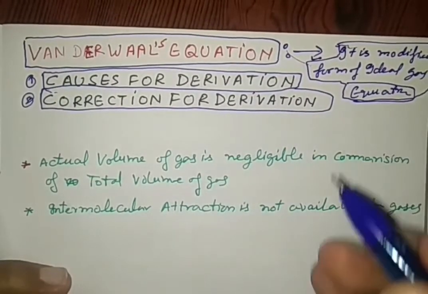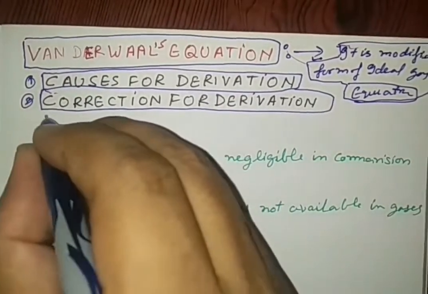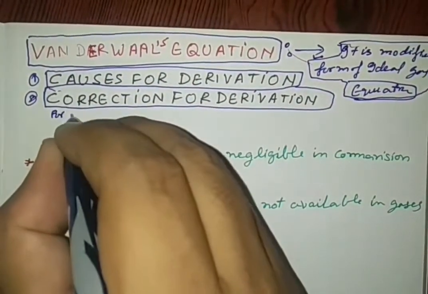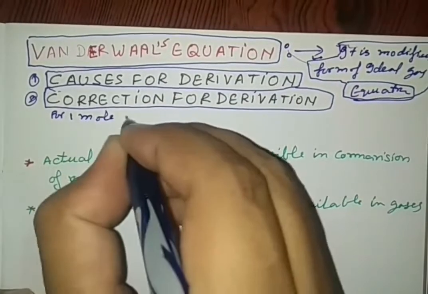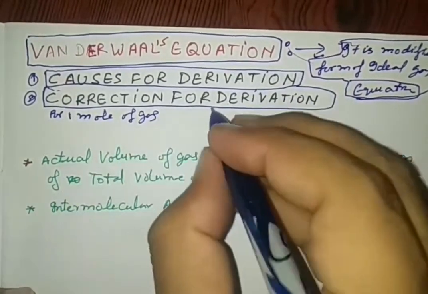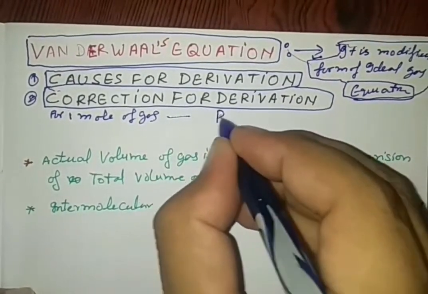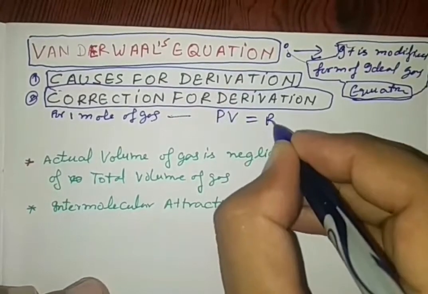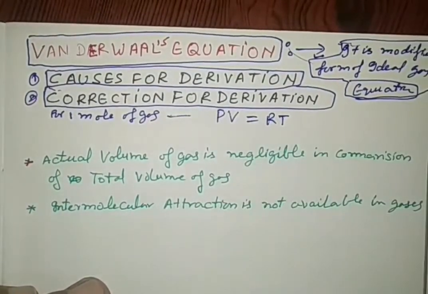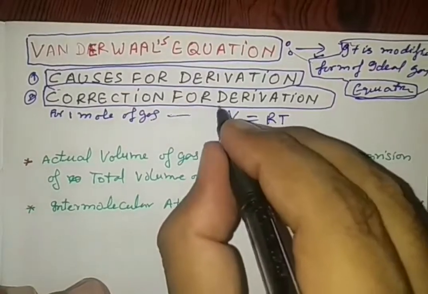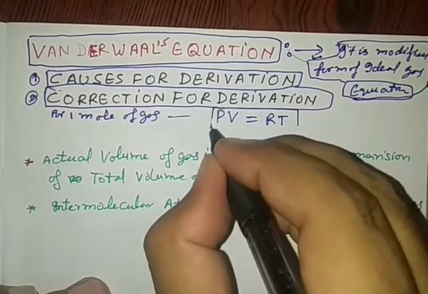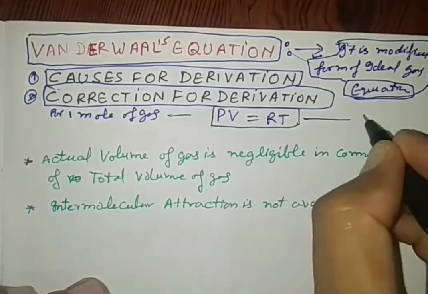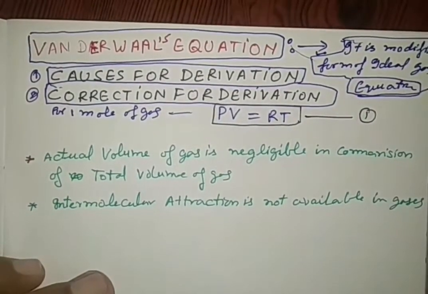So let us first write the ideal gas equation. For 1 mole of gas, the ideal gas equation is PV = RT. We represent this as equation number 1.